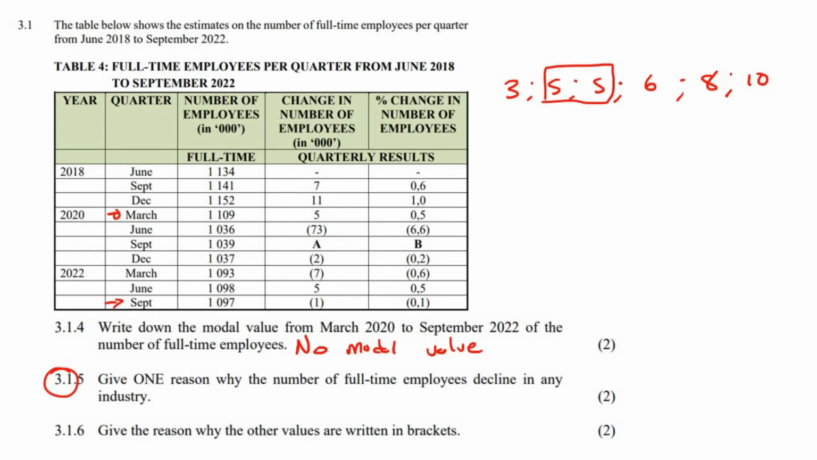This question says, give one reason why the number of full-time employees decline in any industry. They don't mean that the number of employees are just going to decrease the whole time. They're just saying why do the numbers decrease? And that's mainly because of retirement.